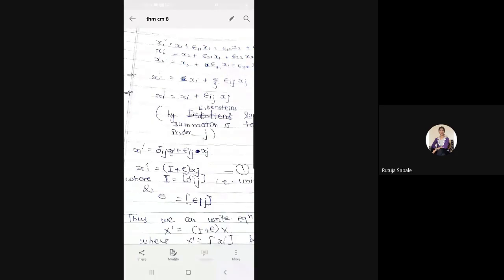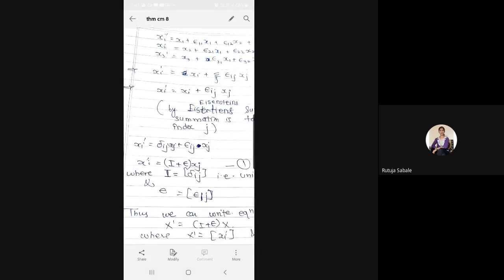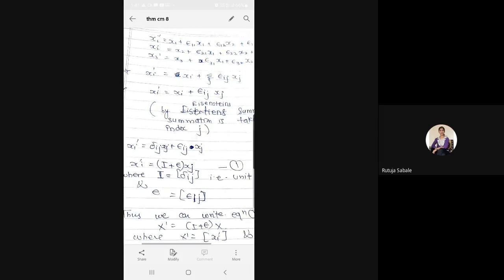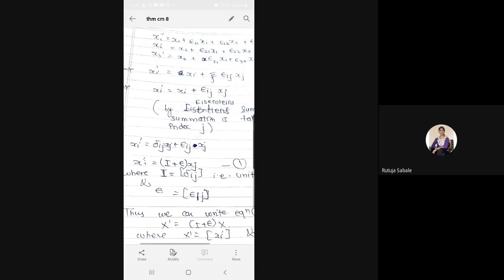Now here you can see instead of xi, for xi we have included one more term, delta ij xj, right? Why have we done this? So that we can adjust the term such that xj we can take out outside, right? Because we have to write the equation in terms of xi dash is equal to some matrix into xj, just like equation 1. Okay, we have to write the term in the form of equation 1. So for that we have adjusted delta ij.